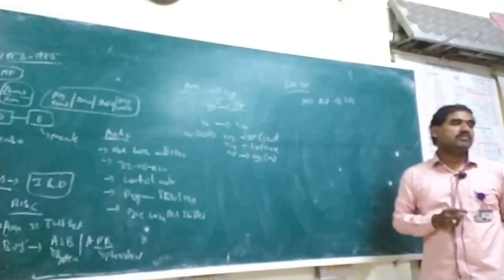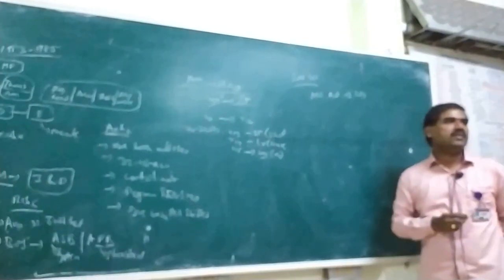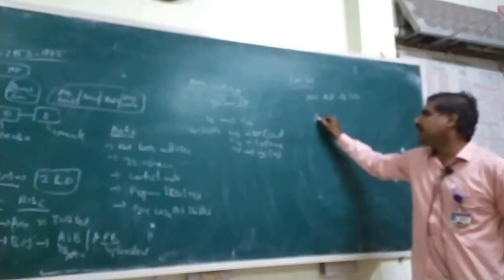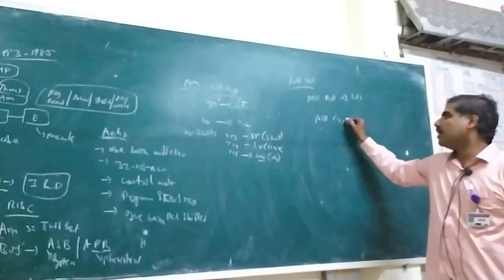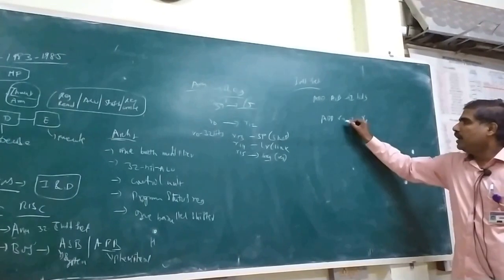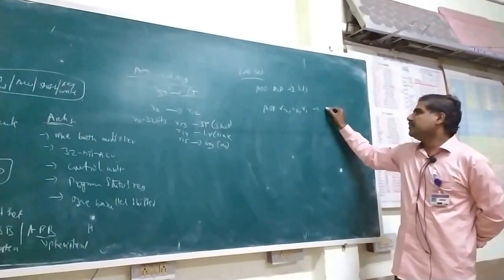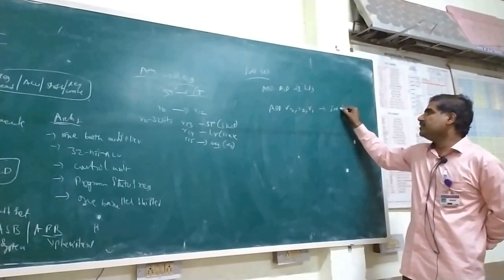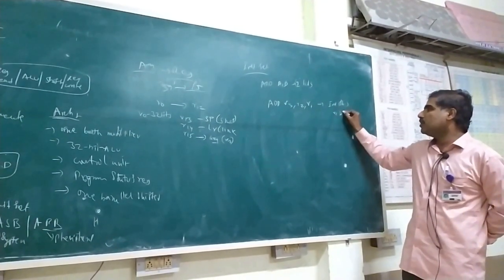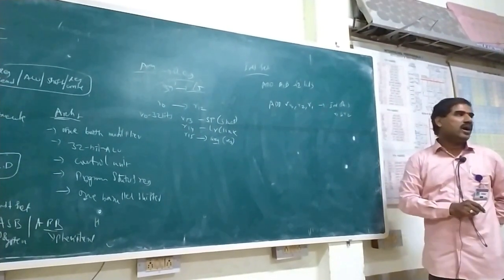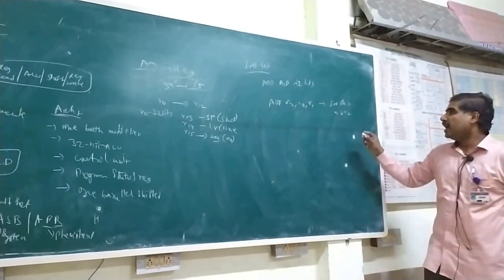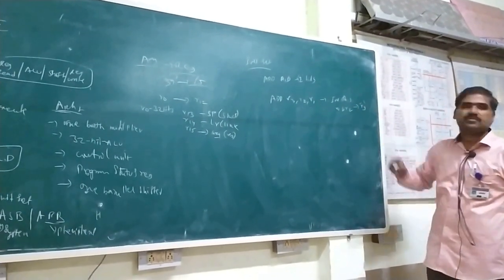In ARM7 TDMI, we can multiply 32 bits at a time. Nothing but ADD R3, R2, R1. The result is stored in R3. Example, in this instruction R1 and R2, both 32 bits, are added, and the result is stored in R3.